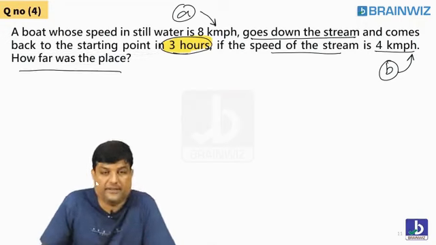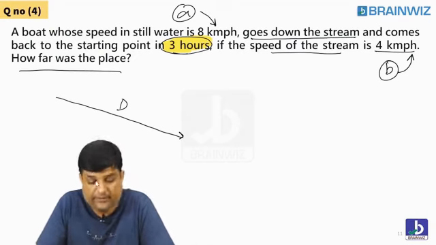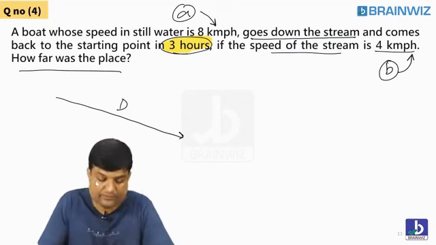How far was the place? Means what distance you have gone. We have no idea. Let the distance be D here. Students, let the distance be D. This distance, you are going down.